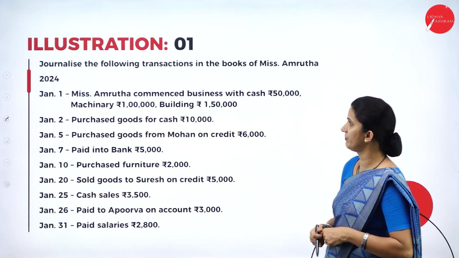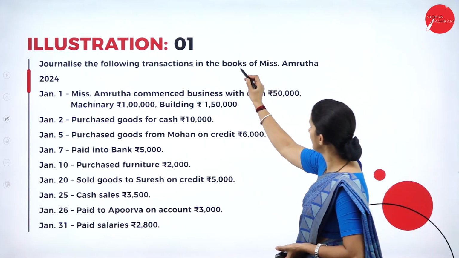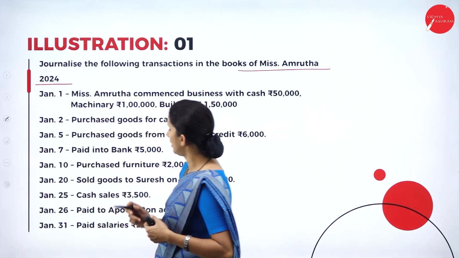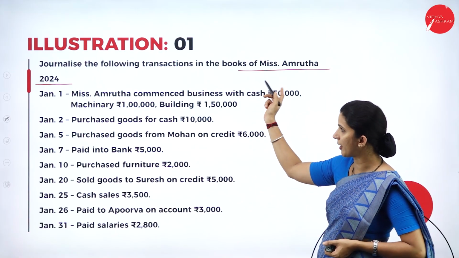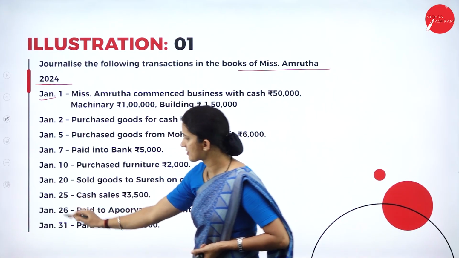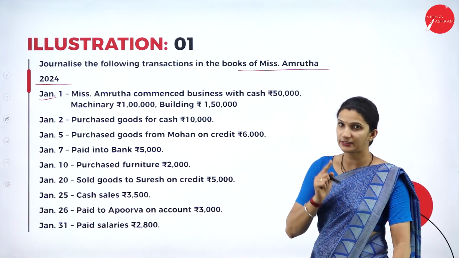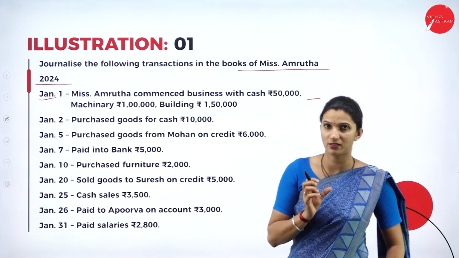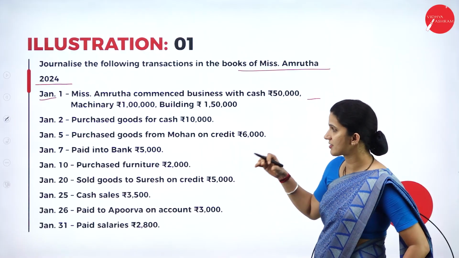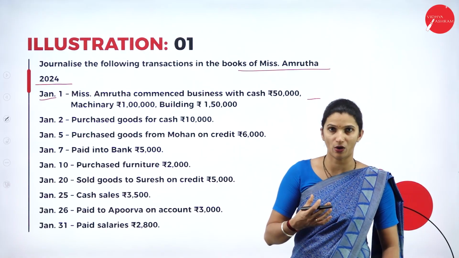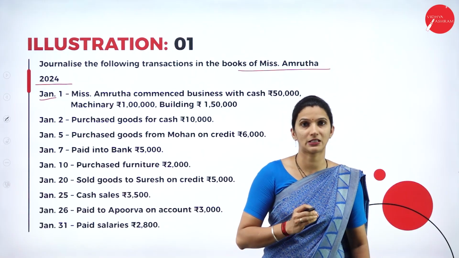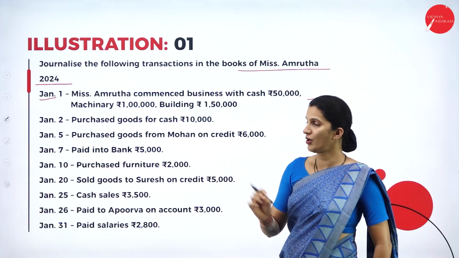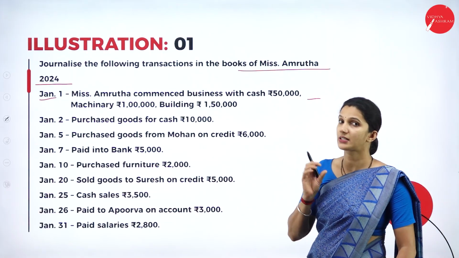So first we'll see the first question. Journalize the following transactions in the books of Miss Amrita for the year 2024. Here, for the month of Jan, we have various financial transactions that have been done in that month. It is given here. For each transaction, we have to pass the journal entries. Before we pass the journal entries, we need to be sure about what are the real accounts, what are the personal accounts, and what comes under the nominal account. And we'll apply these rules for the various debit and credit entries.